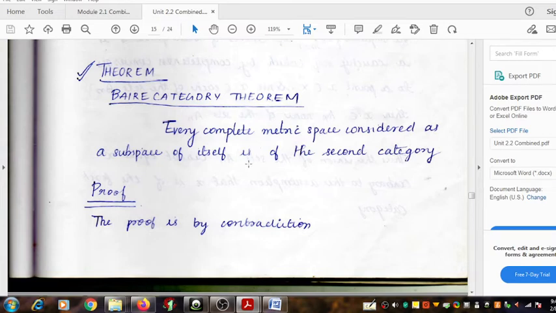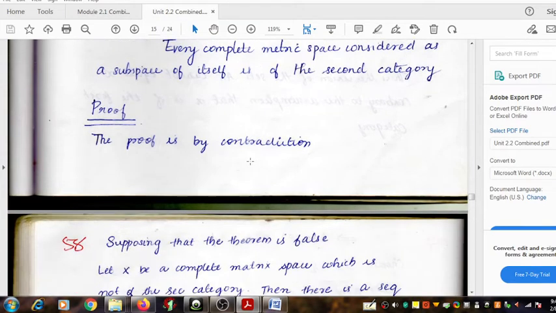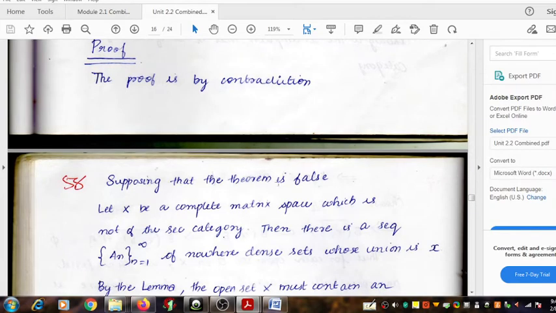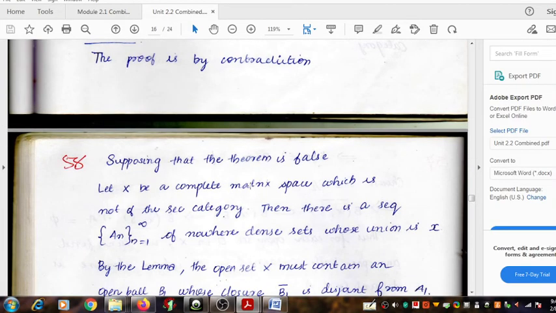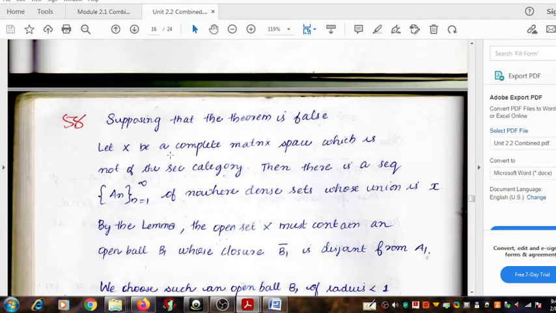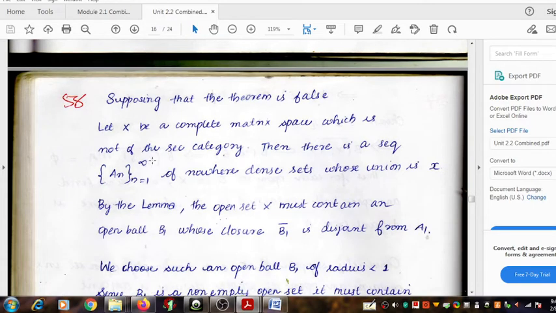It is not in the second category. That means we suppose that the theorem is false. So let X be a complete metric space which is not of the second category, that means which is of the first category.